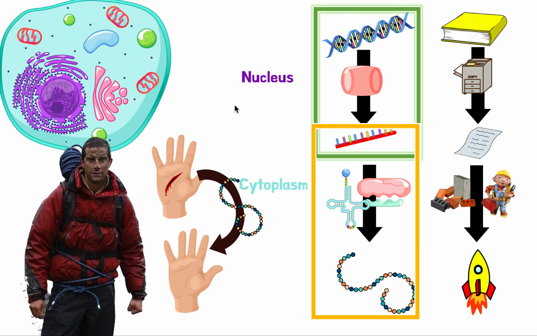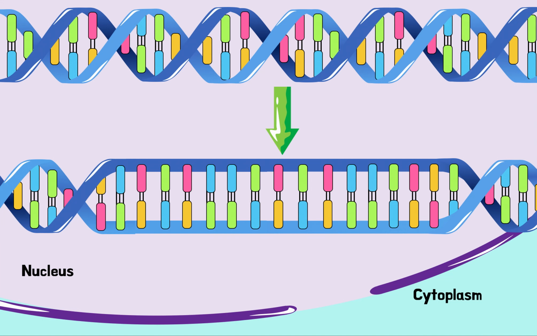So now, let's zoom in. Let's go into some more details on each of these. So we're going to go now first into transcription. Now remember, transcription happens where? Inside the nucleus. So we're going to zoom in here into the nucleus. That's where we're going. So now here we're zoomed into the nucleus. You see here the nucleus.